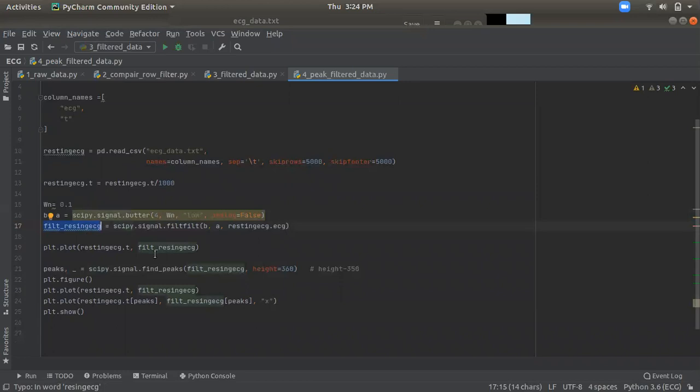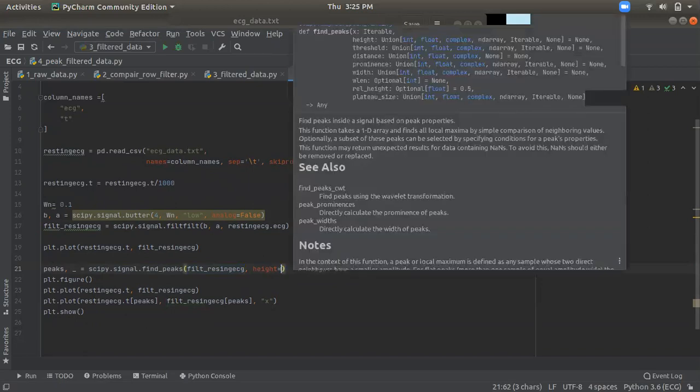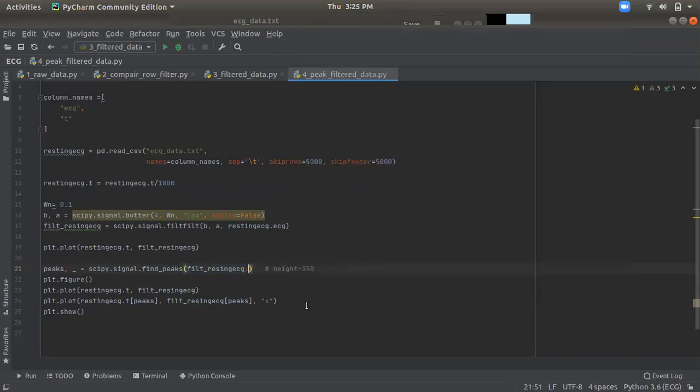Now how do we get peak points? We process the filter data and plot it there. Now we get the frequency, and how to get the peak points. So SciPy already has a signal function that finds the peaks of the filtering data with above 360 height. As I already told you, if I am not mentioning this height, then it will show me all the peaks.